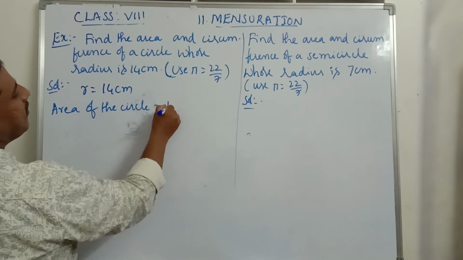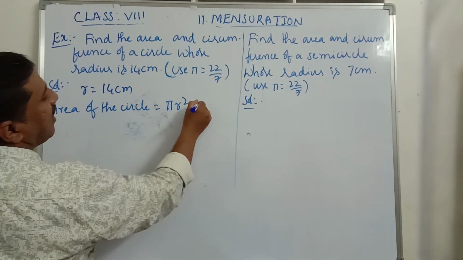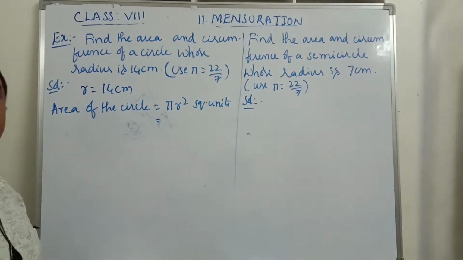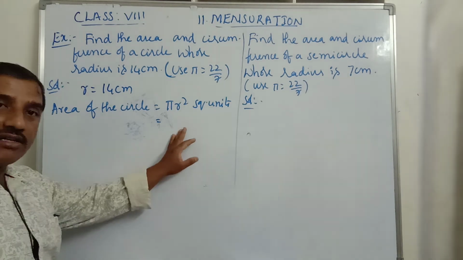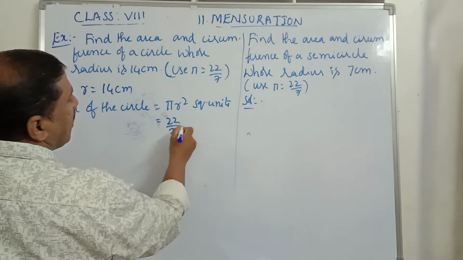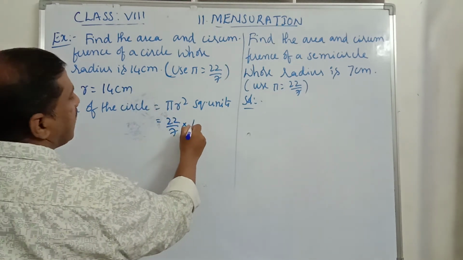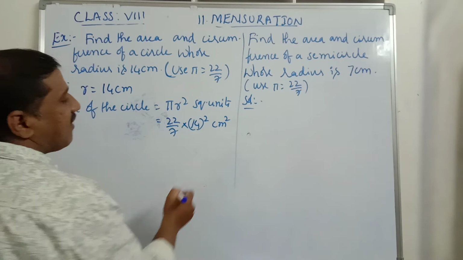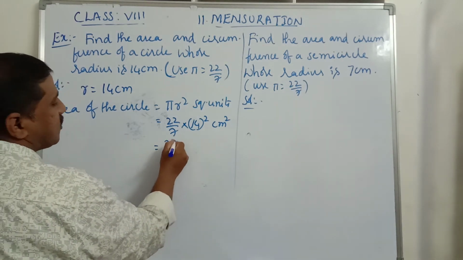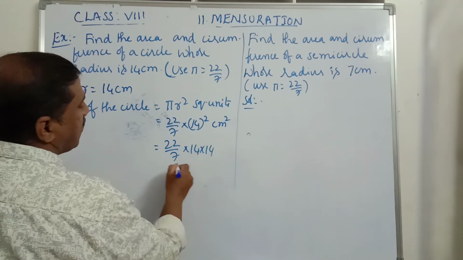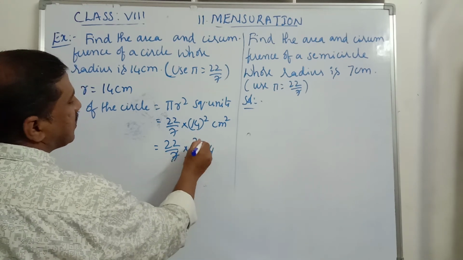So what is the formula to find area of a circle? Pi r square units. Pi is equals to 22 by 7. R is equals to 14 centimeters, so r square centimeters. That is 22 by 7 into 14 into 14. 7 ones are 7, 7 twos are 14.